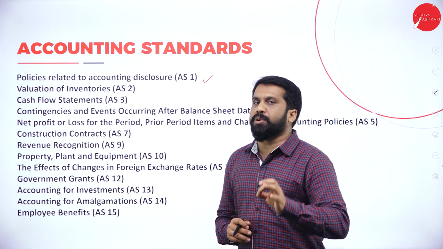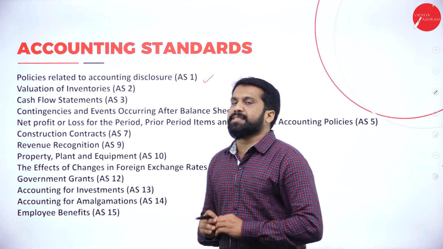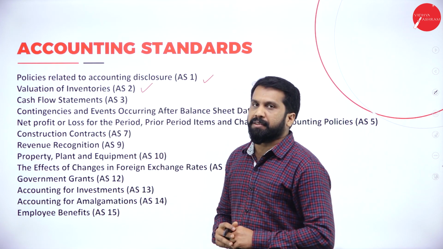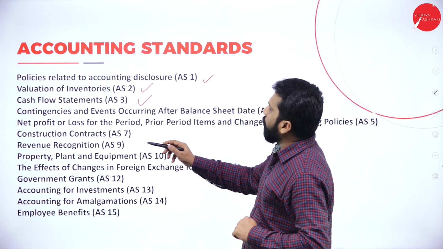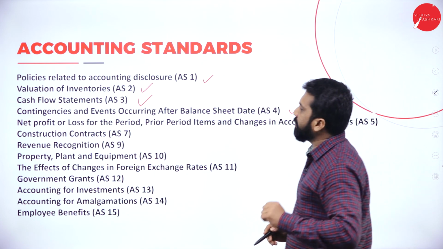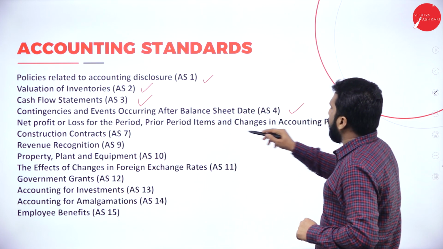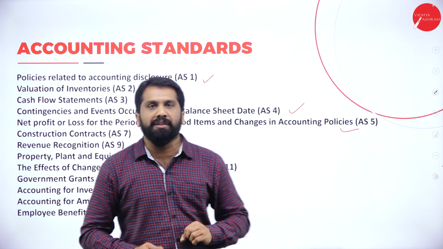They will ask you only to write any 10 accounting standards. The second one, valuation of inventory. Third, cash flow. Fourth, contingencies and events occurring after the balance sheet date. Fifth, net profit or loss for the period, prior period items and changes in accounting policies.